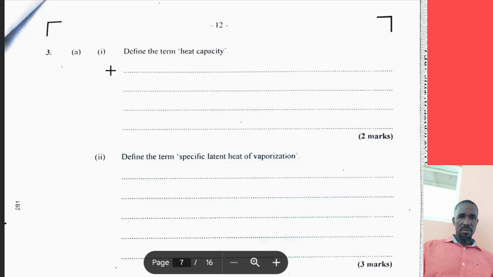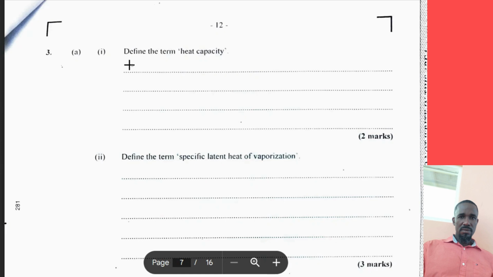At a physics question from the June 2019 examination. The specific question that we'll be looking at is question 3, which speaks to heat capacity and latent heat. The first part, question 3a, says that we are to define the term heat capacity.